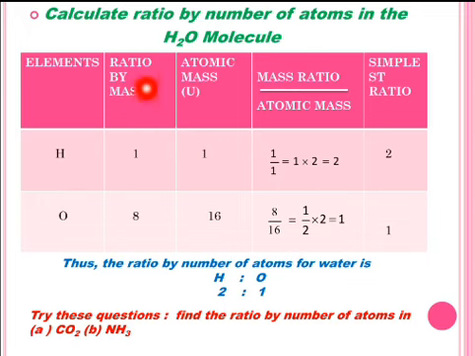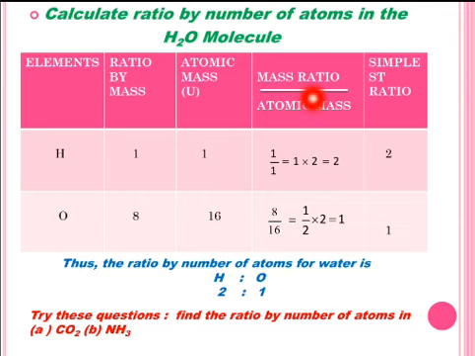We know the ratio by mass of H2O, or you can calculate it in the rough work, that is 1:8. We know the atomic mass of hydrogen is 1 and oxygen 16.